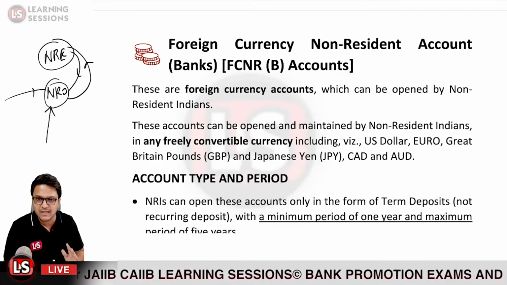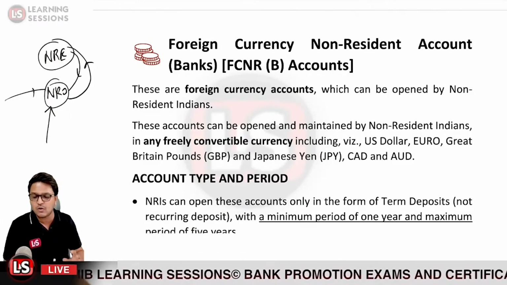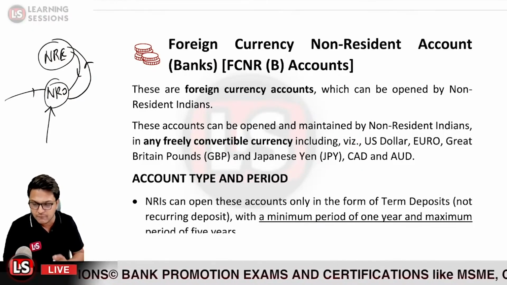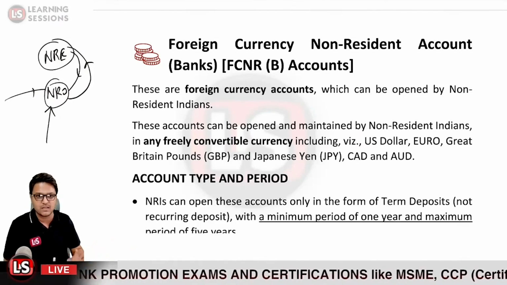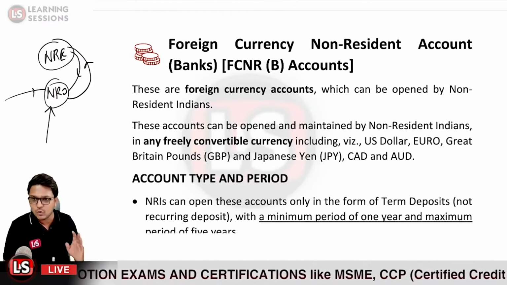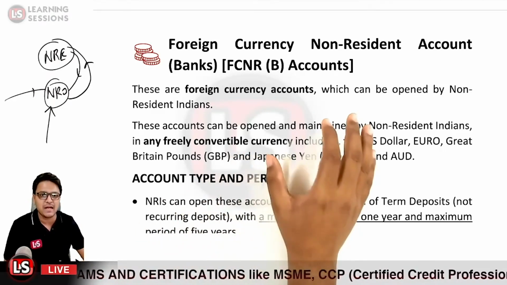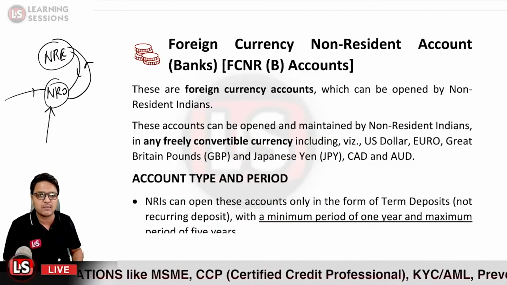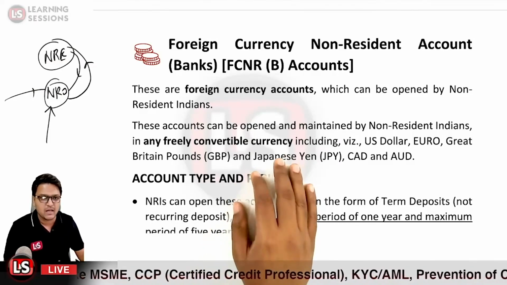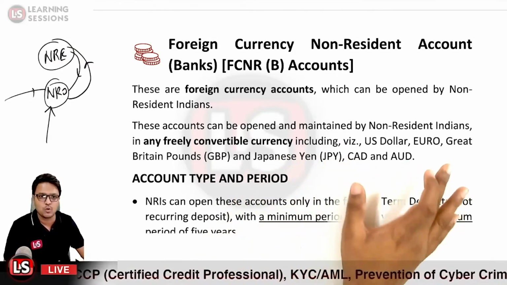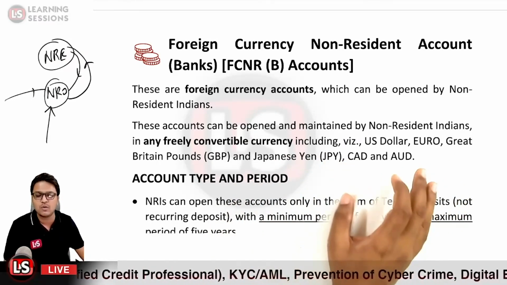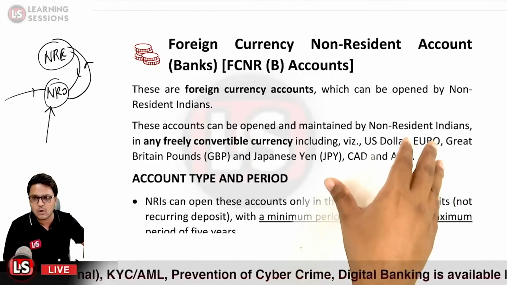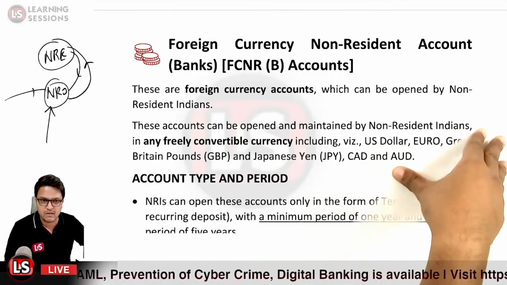And further related to it, the account can be opened in the form of a savings account, a current account, a fixed deposit account, or a recurring deposit. But in the case of the FCNR account, I told you that these accounts are maintained in foreign currency. So the account can be maintained in any freely convertible currency, which includes the US dollar, euro, GBP, that is the Great Britain pound, Japanese yen, Canadian dollar, and Australian dollar.